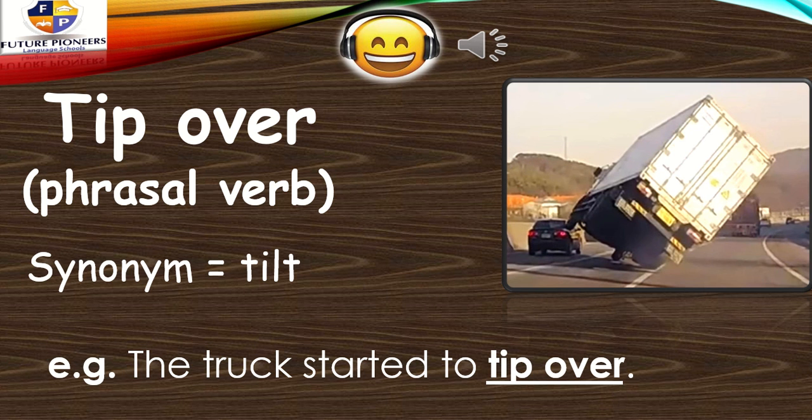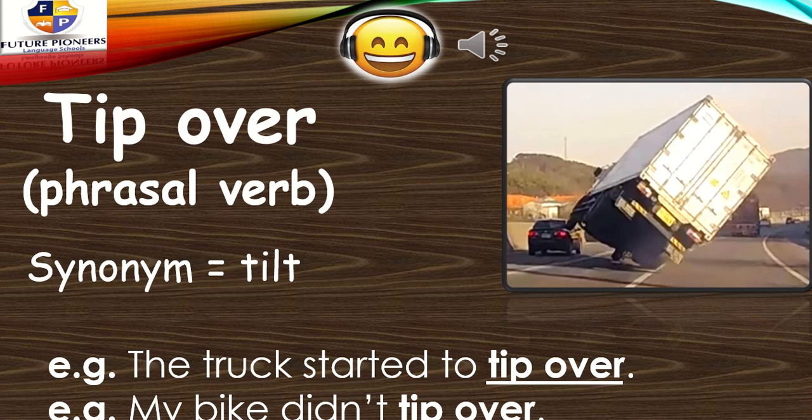The trucks started to tip over. So the truck started to tip over. Tip over, it means to move its direction and not to be stable. To be upside down, like here, it's very obvious in the picture. Let's read another one. My bike didn't tip over. If you have the training wheels and you are not able to start riding the bike, if you are using the training wheels, your bike will not tip over.